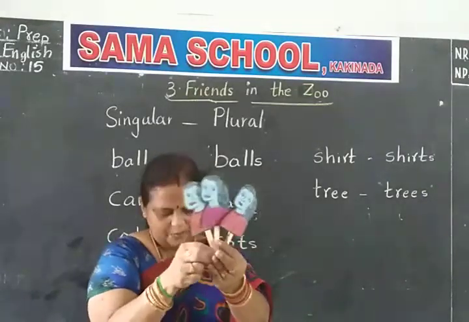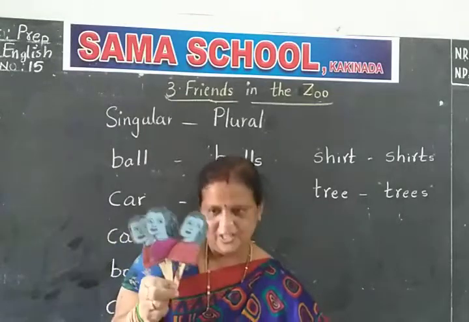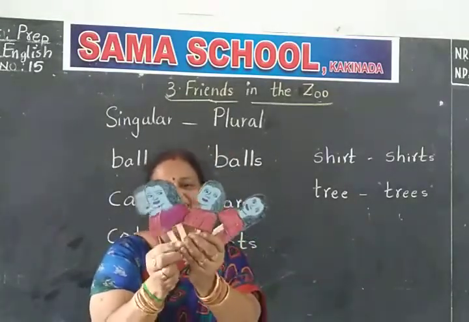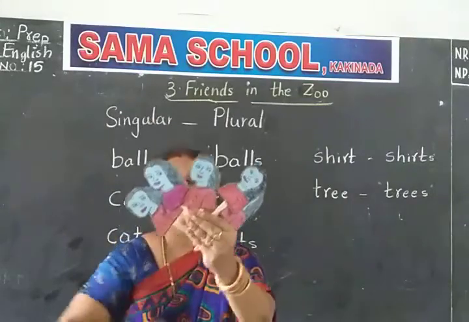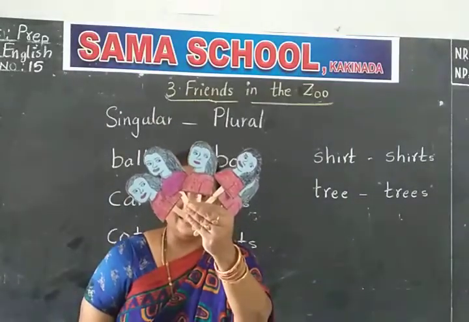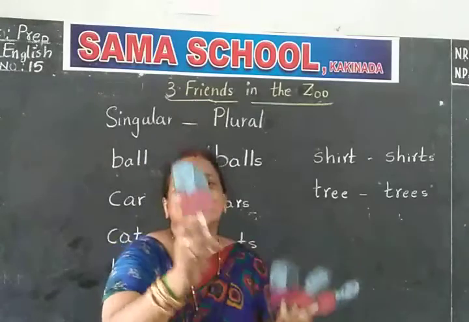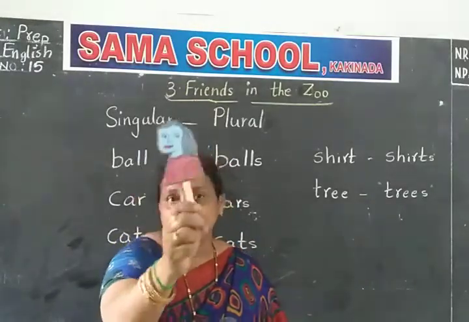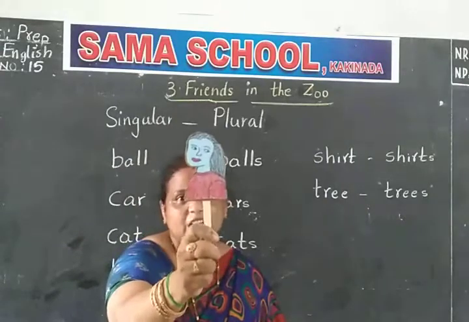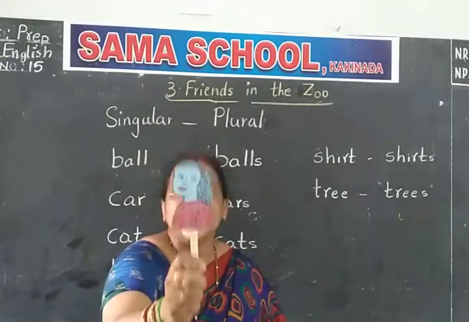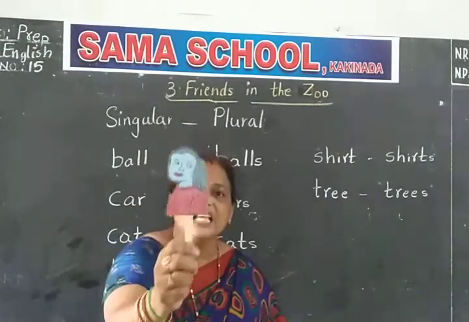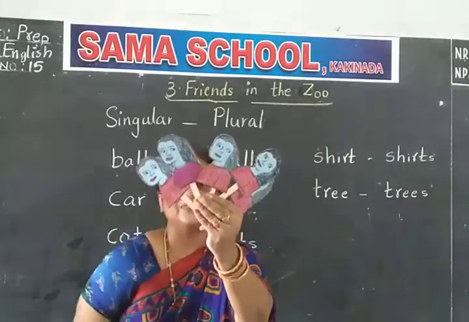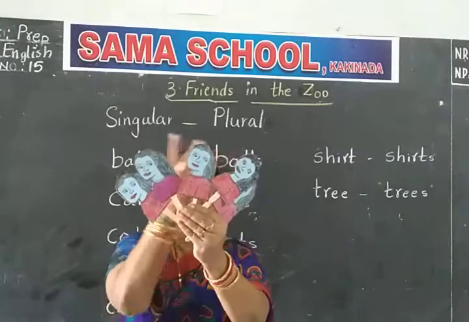Now you see how many girls are there. See, children, now you see many girls. If it is one, we say girl. G-I-R-L, girl. If it is one, singular, we say girl. Now we see many girls.